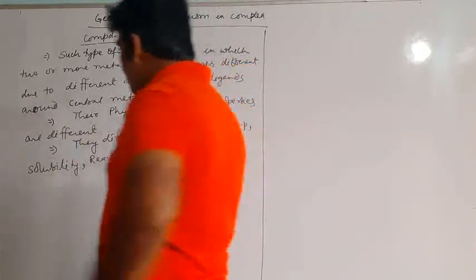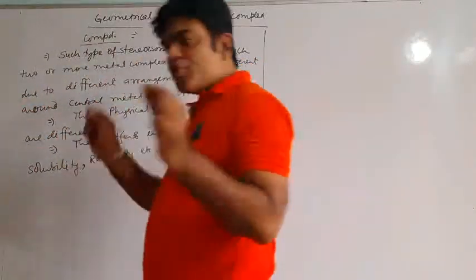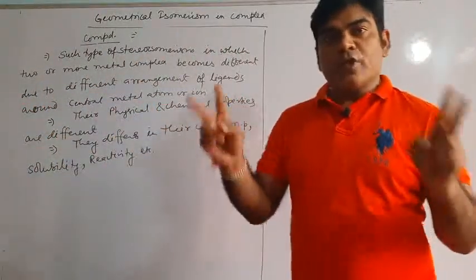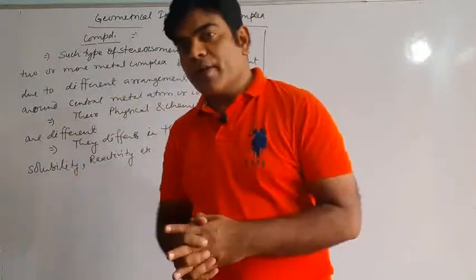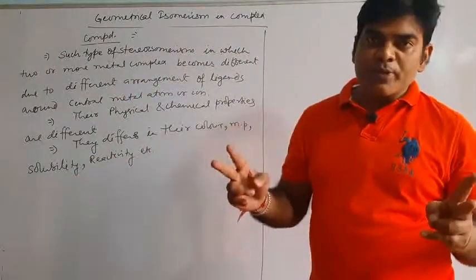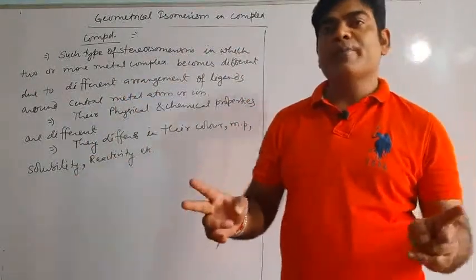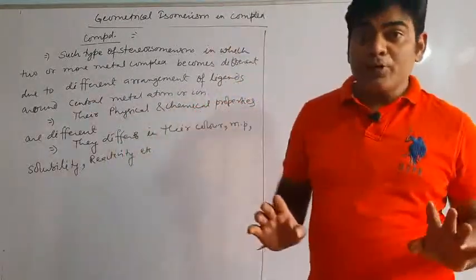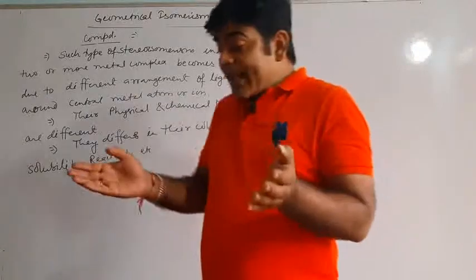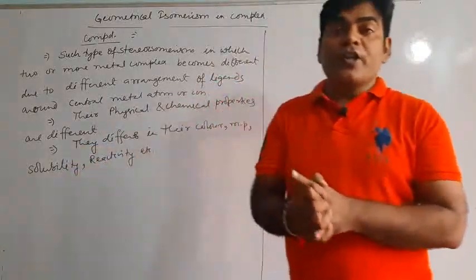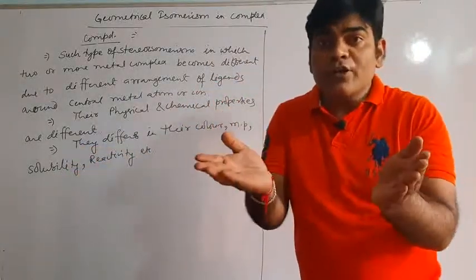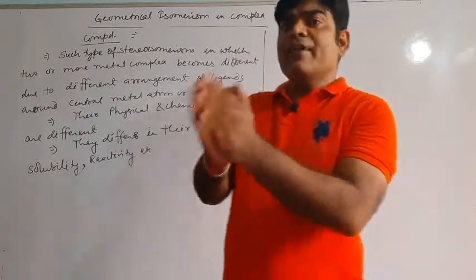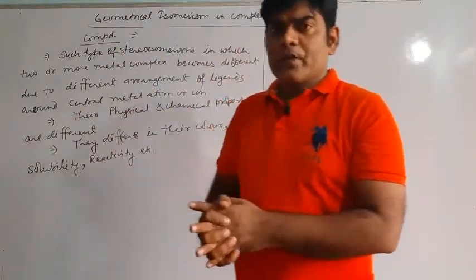Two different geometrical isomers of a complex are separate individual compounds. They cannot be interconverted to each other. At room temperature they are not interconverted because they do not have a low energy path.